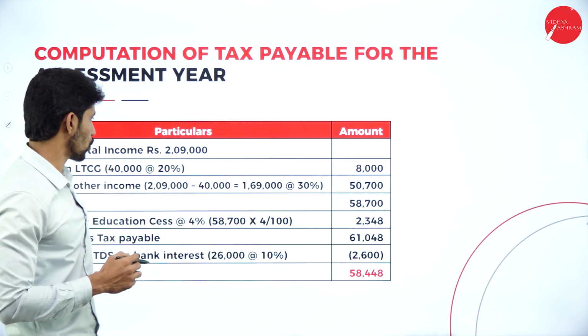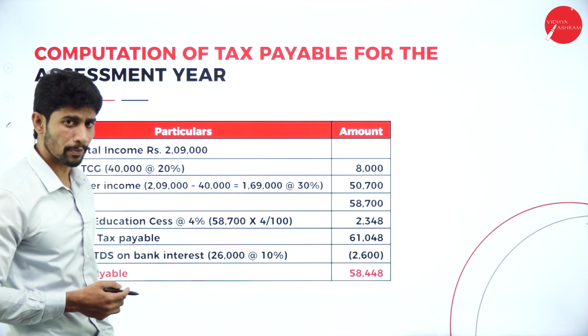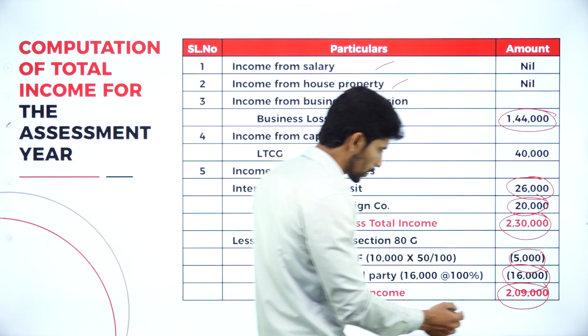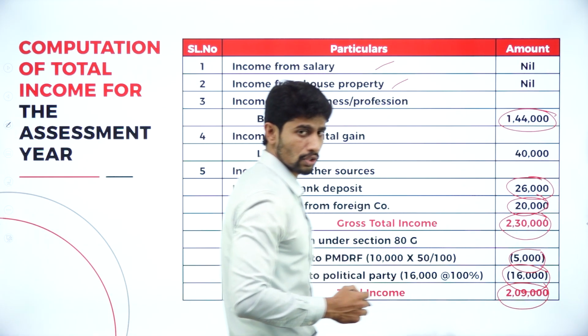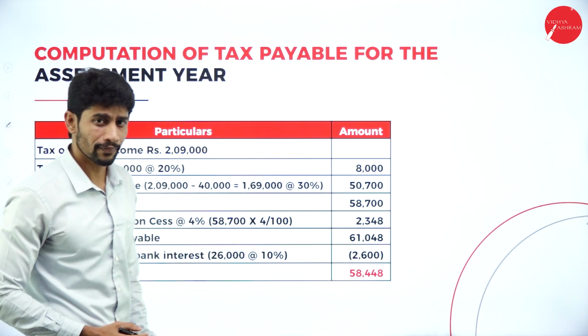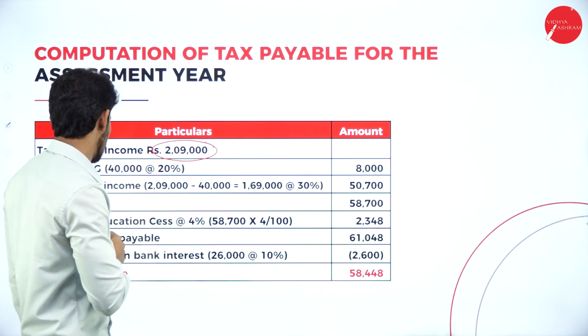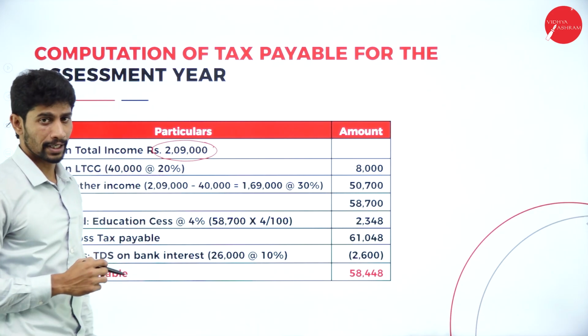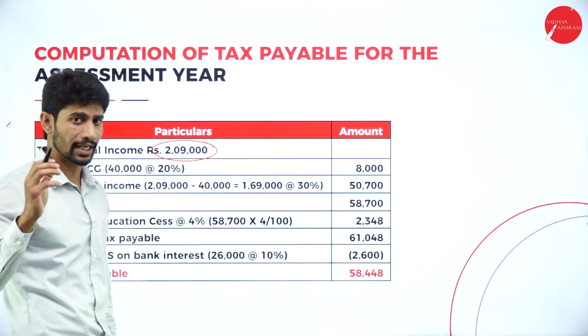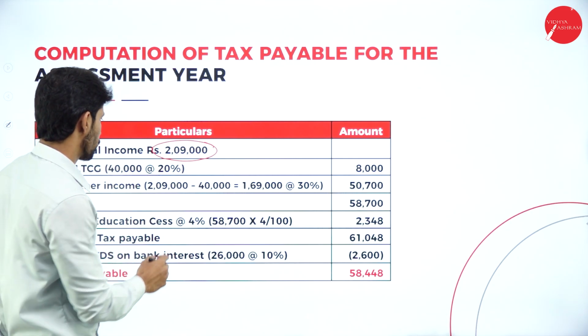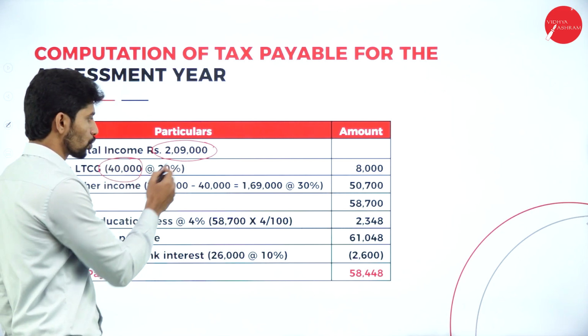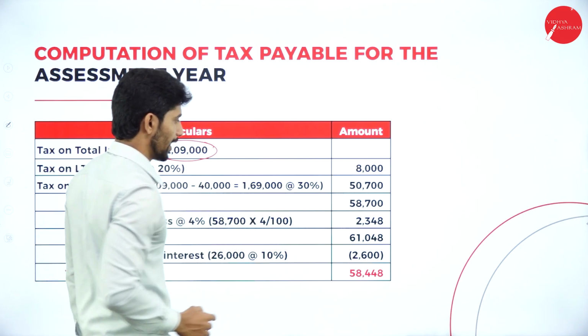Tax on total income. What is the total income in the problem we have? In the problem we have the total income of 2,09,000. So on 2,09,000 we are supposed to find out the tax payable. So tax on long-term capital gain. What is the long-term capital gain amount we have in the problem? It is rupees 40,000 into 20%, you will get 8,000.